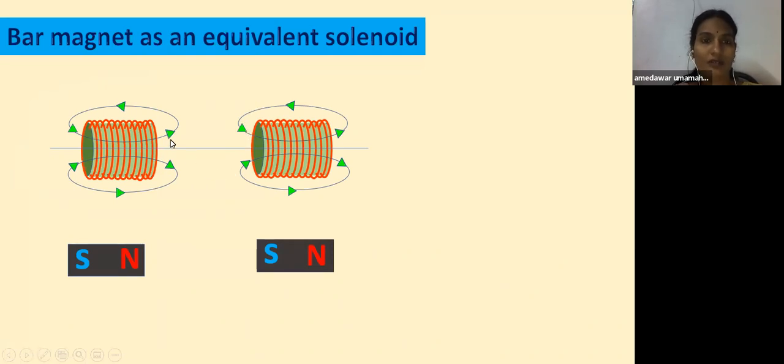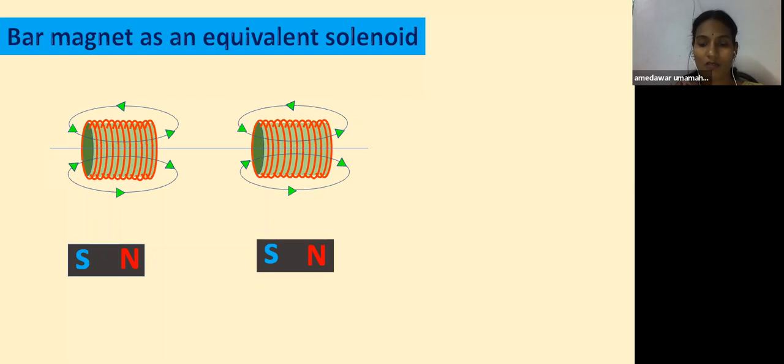There is no change. It again forms small magnets like a bar magnet. When we cut the bar magnet, it again forms two poles. When we cut the solenoid, it again forms two poles. This is one of the physical points from which we can say that the solenoid is equivalent to the bar magnet, or the bar magnet is equivalent to the solenoid.